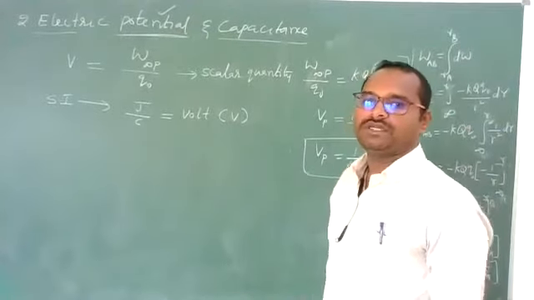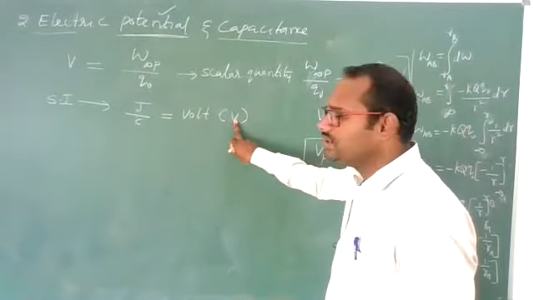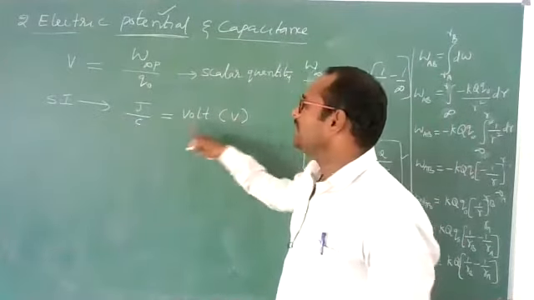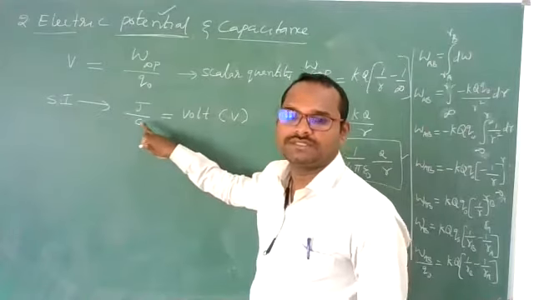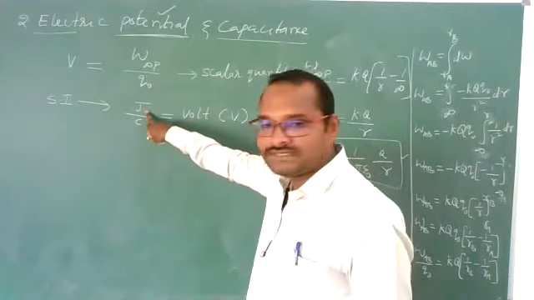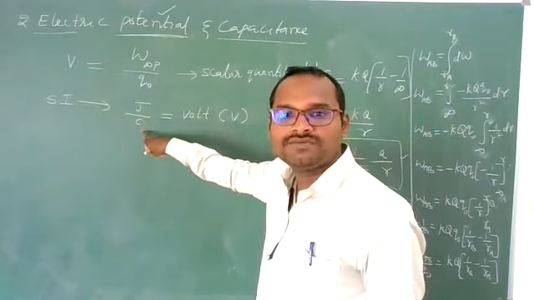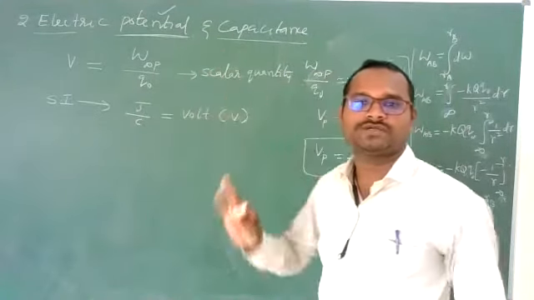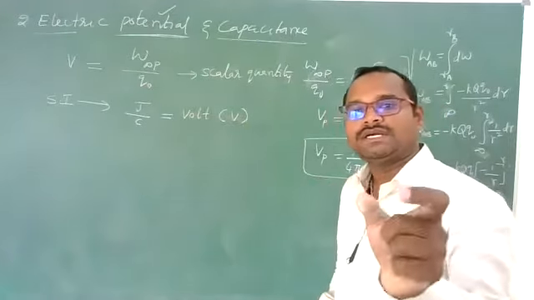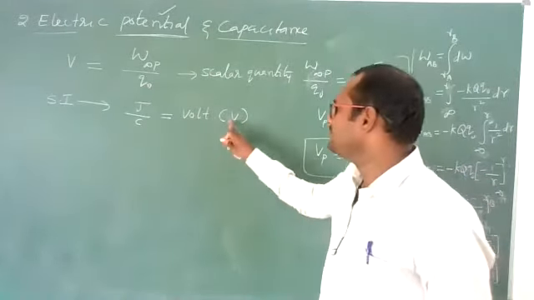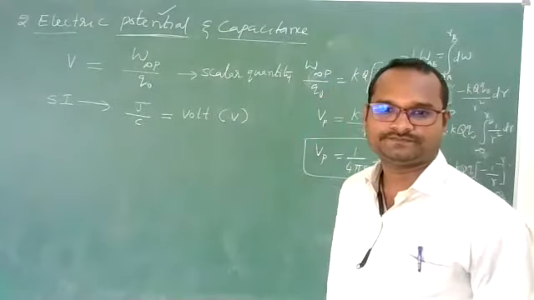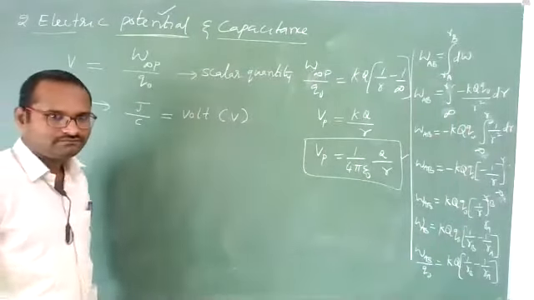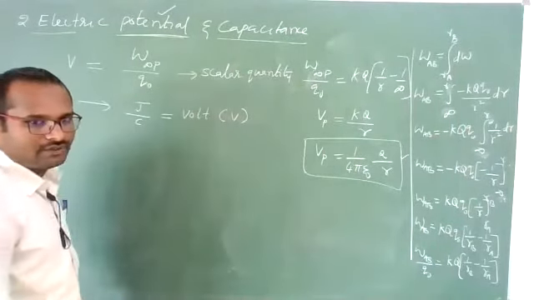What is 1 volt? If 1 joule of work is done in moving 1 coulomb of charge from infinity to a particular point against this electrostatic field, then the potential at that point is defined as 1 volt. You can define 1 volt from here if you want.